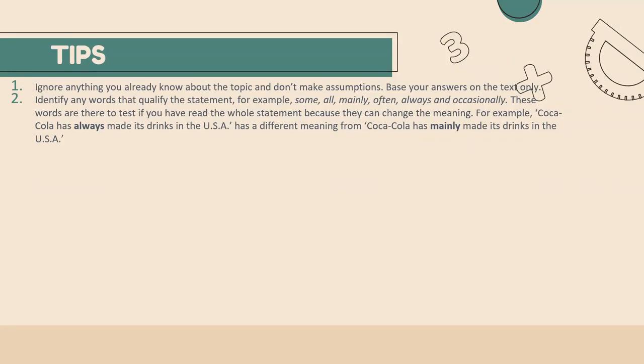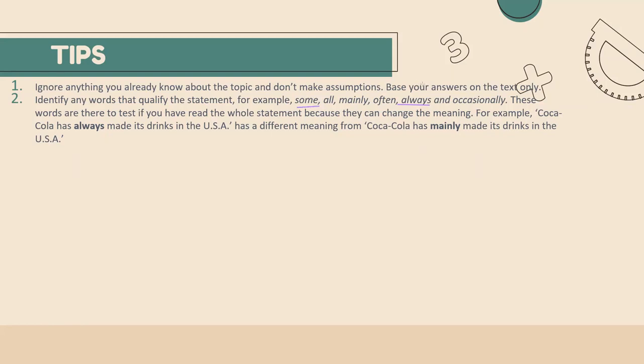So in a statement, if the word some is given and in your reading passage the word always is used, so you can make the difference. बाकी के सब words as it is है, but there is only a difference with these two words.